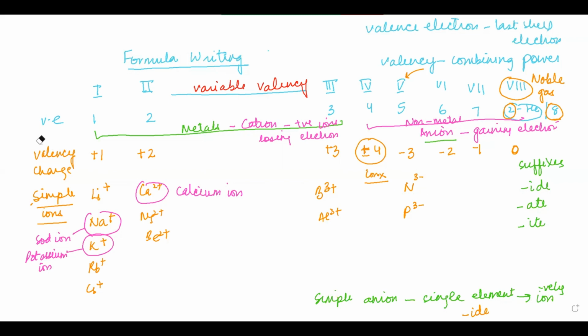This is a simple element, this is going to be known as nitride, right? Nitride. Simple ions, उनका suffix जो होगा वो "ide" होगा.